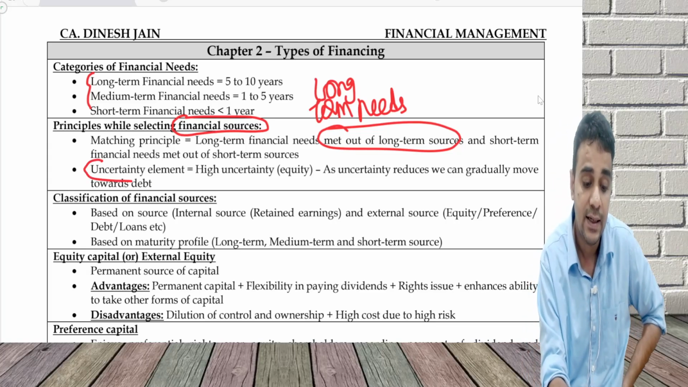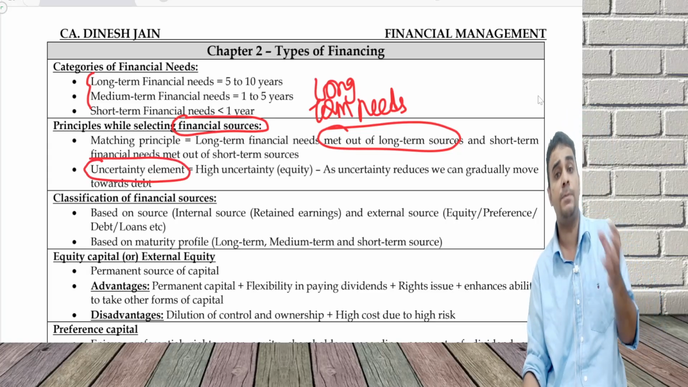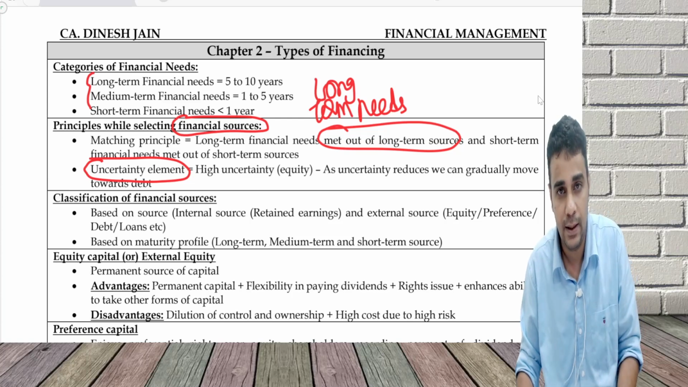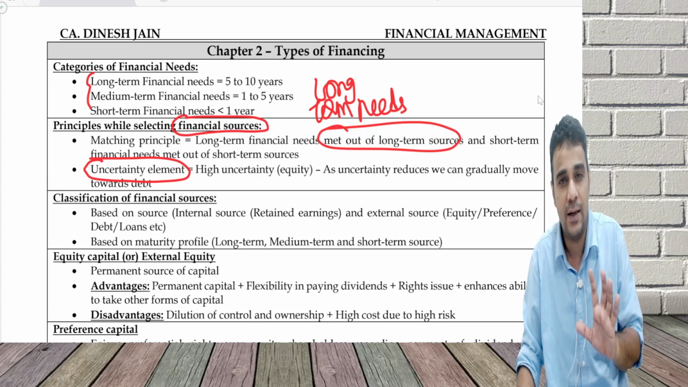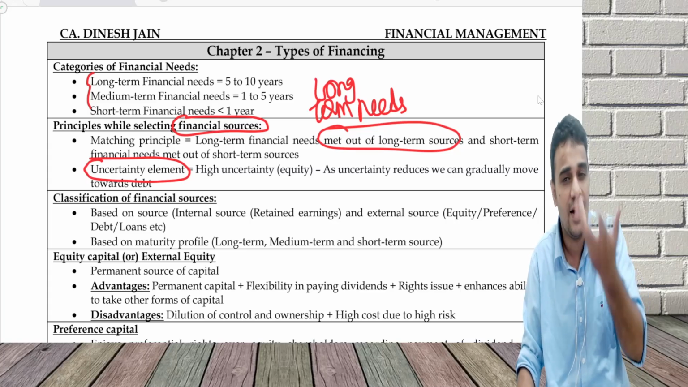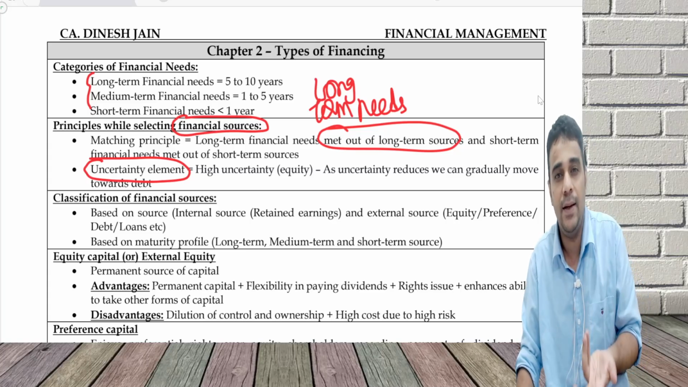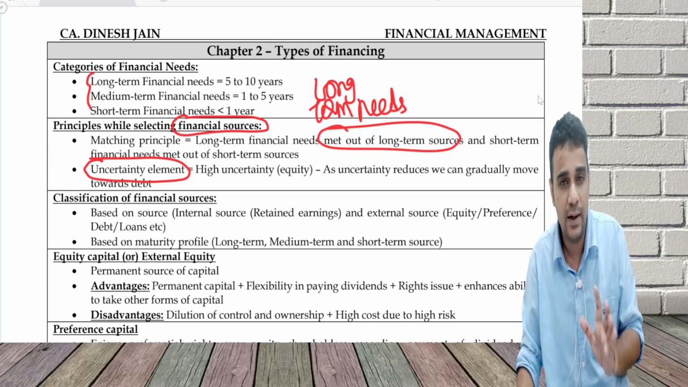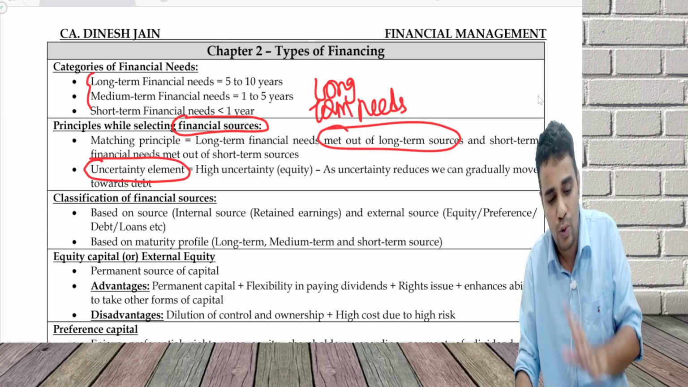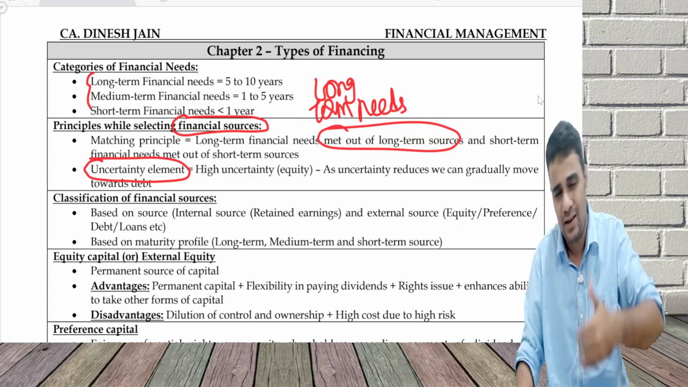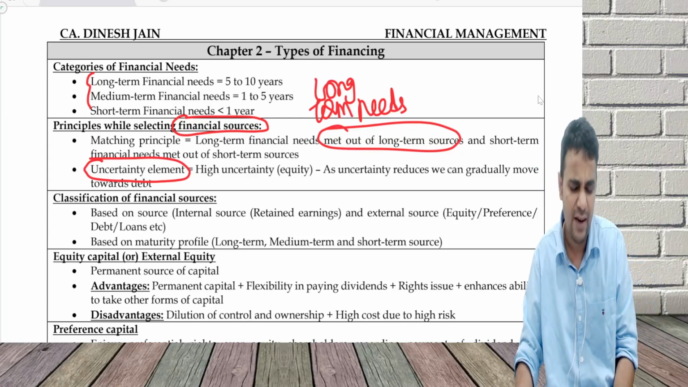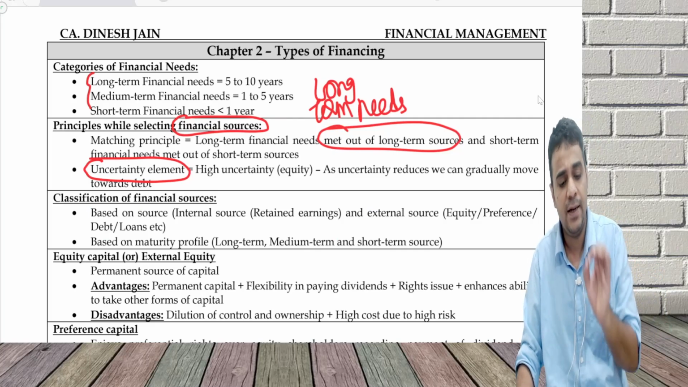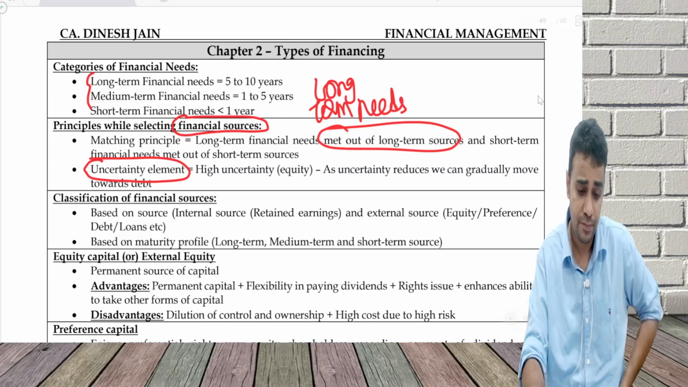Second is the uncertainty element. What is the uncertainty element? When the business is highly uncertain, at that time I want more equity in the company. I don't want any debt or preference at that time, because for debt I have to pay interest. I'm already having high uncertainty. How will I pay interest? So during the uncertainty stage, equity is better. And as uncertainty goes down, then I can bring debt or I can bring preference. But whenever I'm in an uncertain stage, when I'm starting a business, it is better to have more equity.